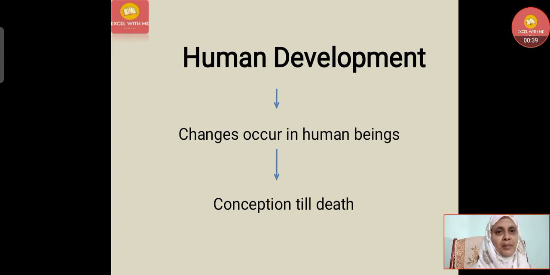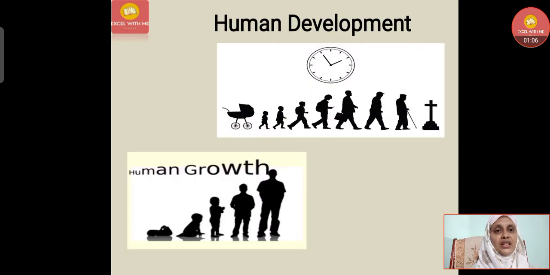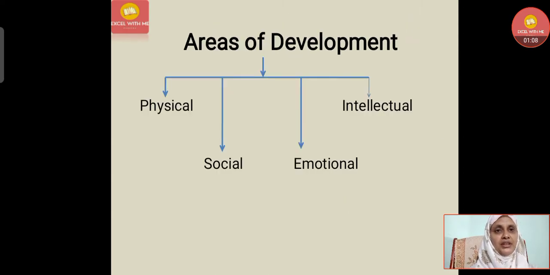What is human development? Changes that occur in human beings from conception till death. Whatever changes occur stepwise from the birth of a child, not only after birth but before birth, that is conception. From the stage of conception itself, from the womb itself, the child starts growing. So that is called human development.